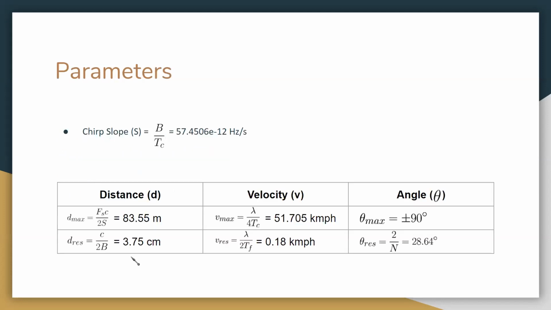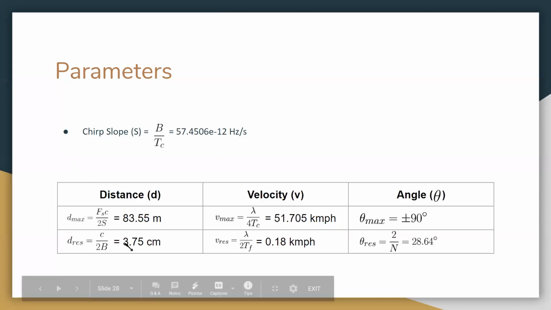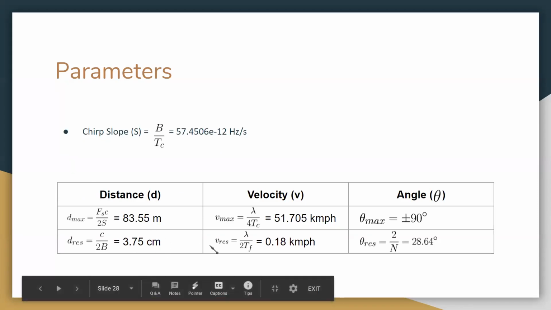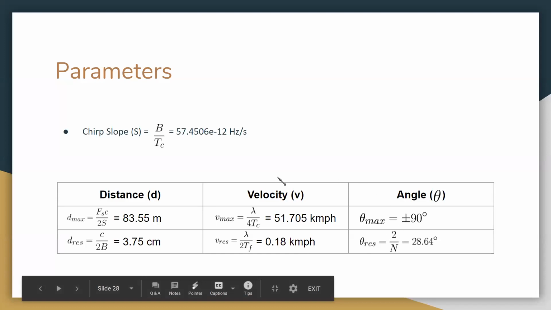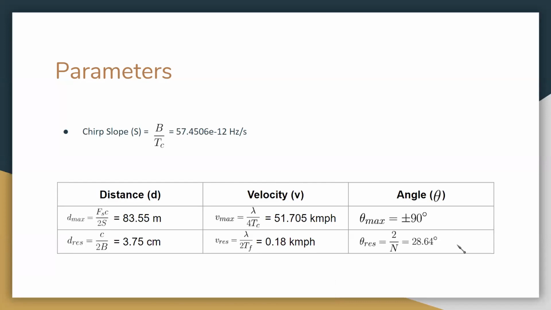Resolution, like distance resolution, was the same, like 4 gigahertz. Velocity also came the same, I guess; in 2-3 literature reviews I read, this kind of information was already there. But for angle, they had greater resolution. While developing a system, we should plan one level higher. Yes, correct. And the Vmax is 51 kilometers per hour.